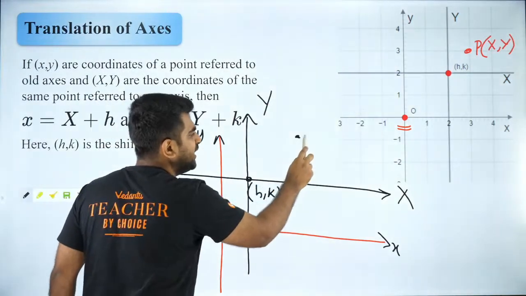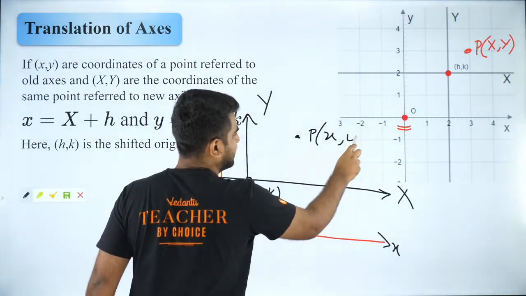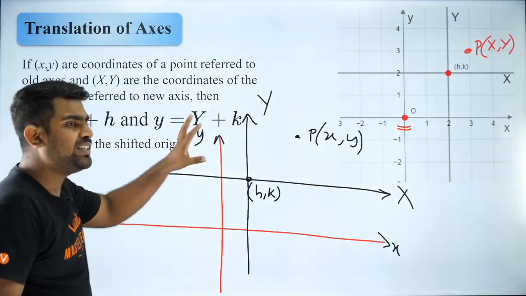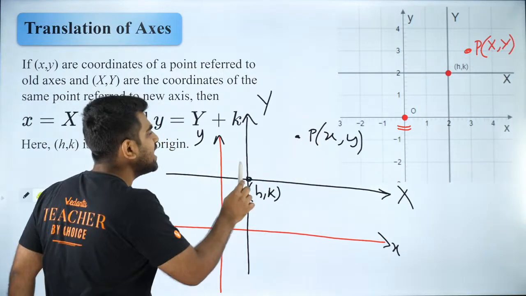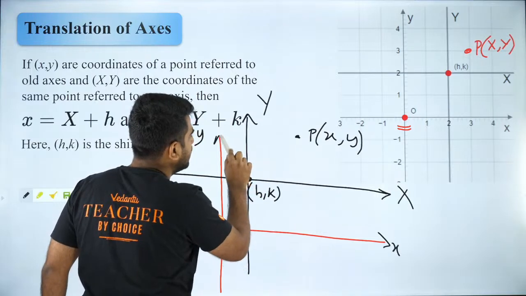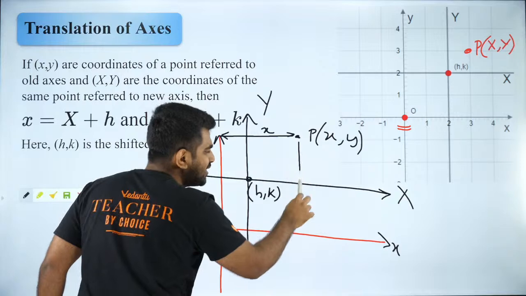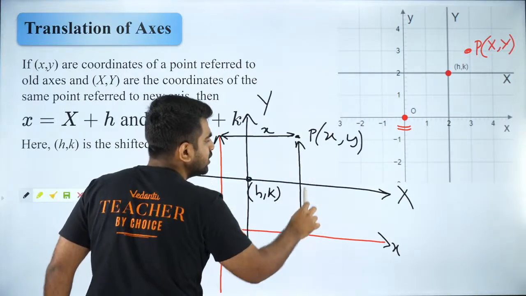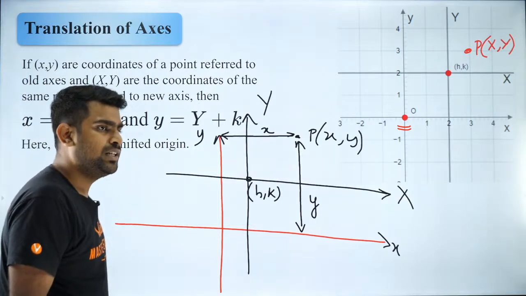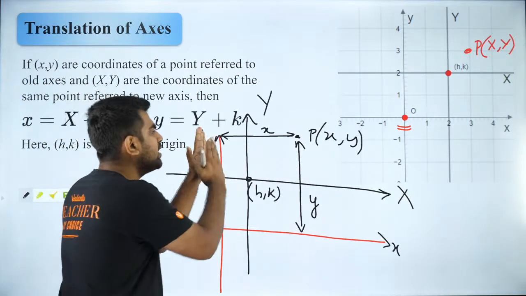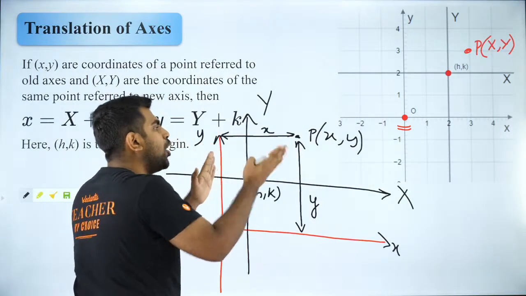Now there is a point P. Okay. So point P in the old system is x, y. So in the new system, what will be the coordinate of this point? Can I say that x is nothing but this entire distance, small x, and y is nothing but this entire distance, small y? Are you getting it? Yes, x is nothing but the distance of the point from the y-axis of the old system.